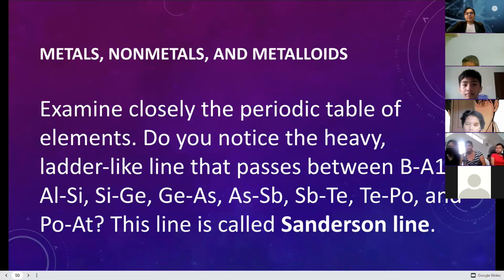Metals, non-metals, and metalloids. What is their significance in the periodic table? Do you have any questions so far?